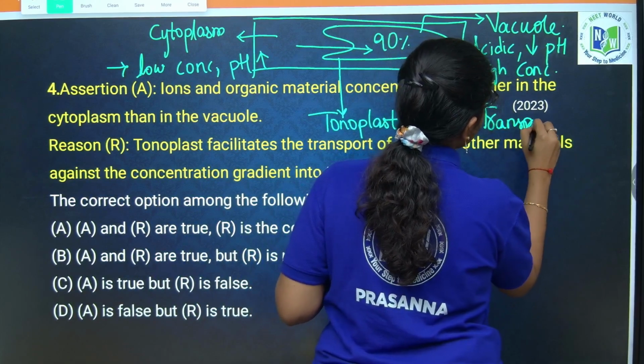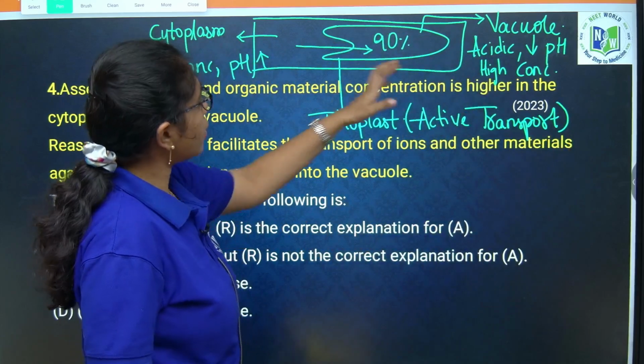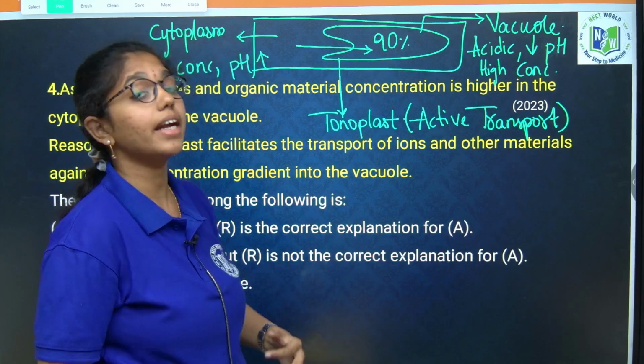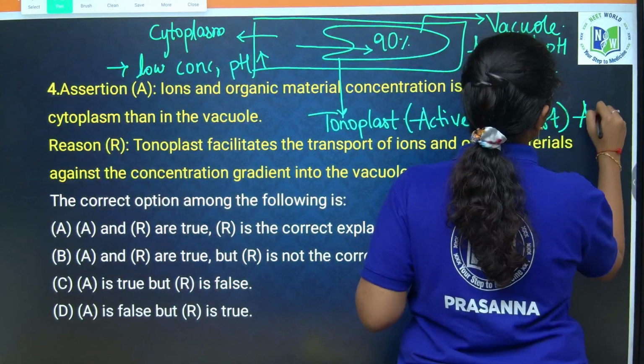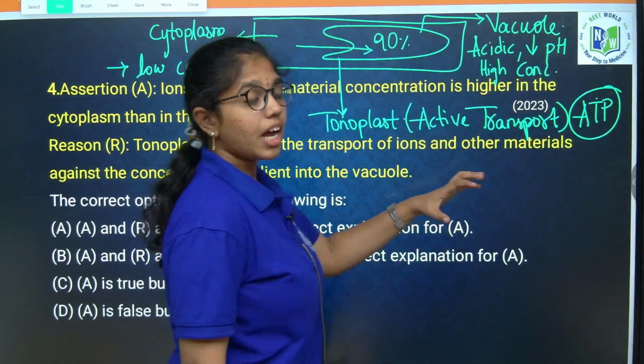As this is against the concentration gradient, from low concentration to high concentration, it is called active transport, wherein ATP, cellular energy, is required for this transport.